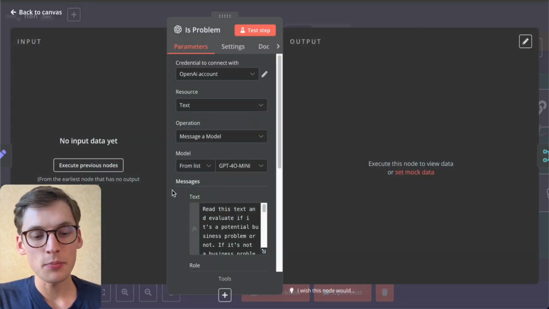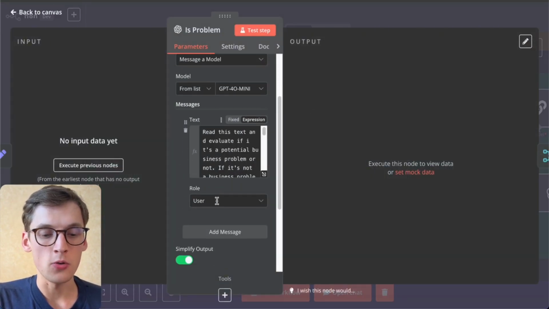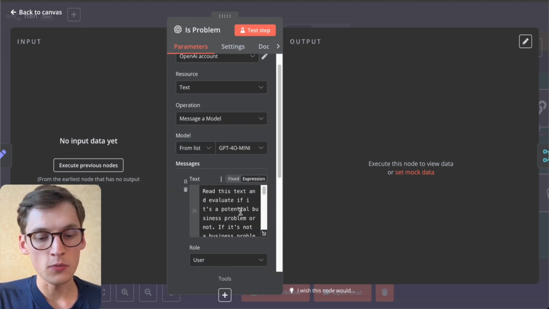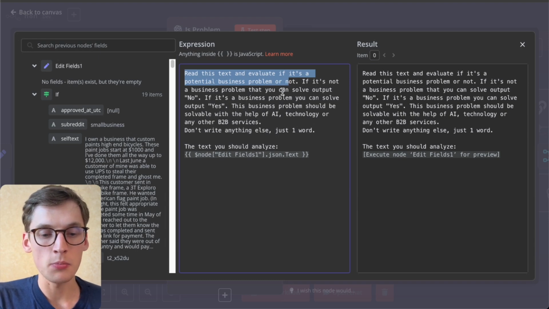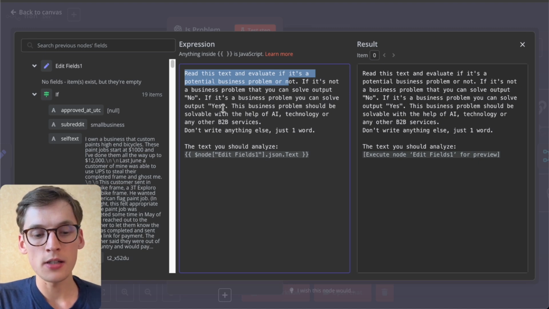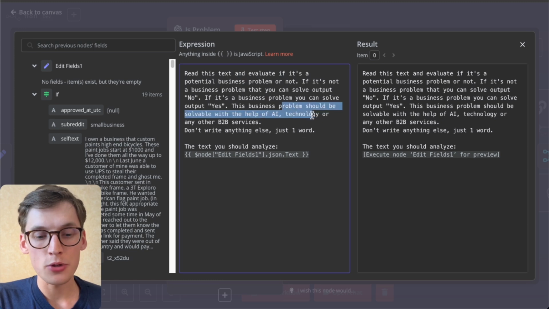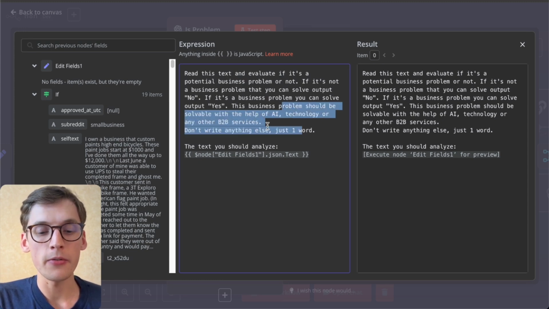As in the last part, I was using GPT-4o mini, and I just include one prompt that basically says, read this text and evaluate if it's a potential business problem or not. If it's not a business problem that you can solve, output no. If it's a business problem, output yes. This business problem should be solvable with the help of AI technology or any other B2B services.